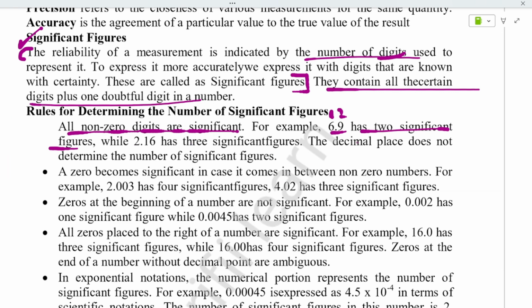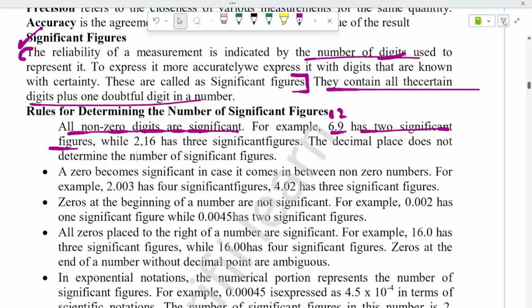The decimal place does not determine the number of significant figures. If you consider this, it will be 1, 2, 3 and 4. So the decimal point does not determine the significant figures, and you need not count it.